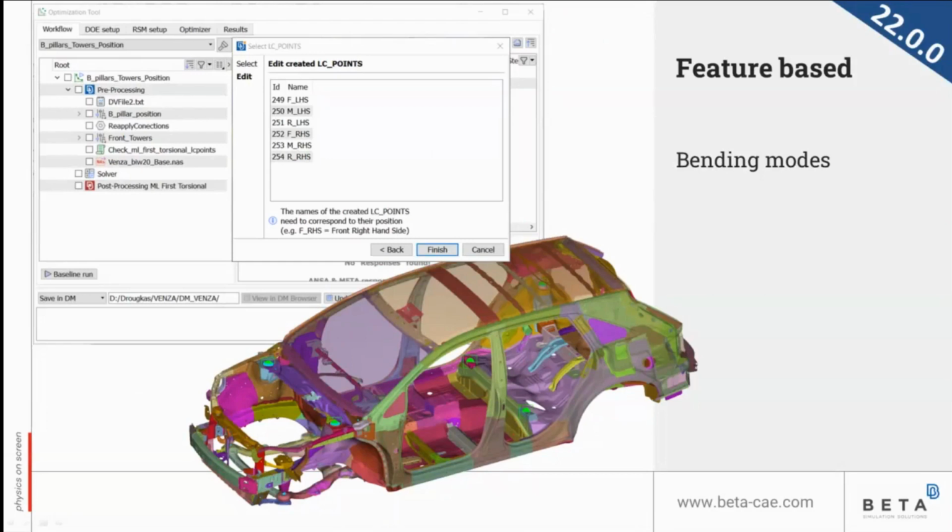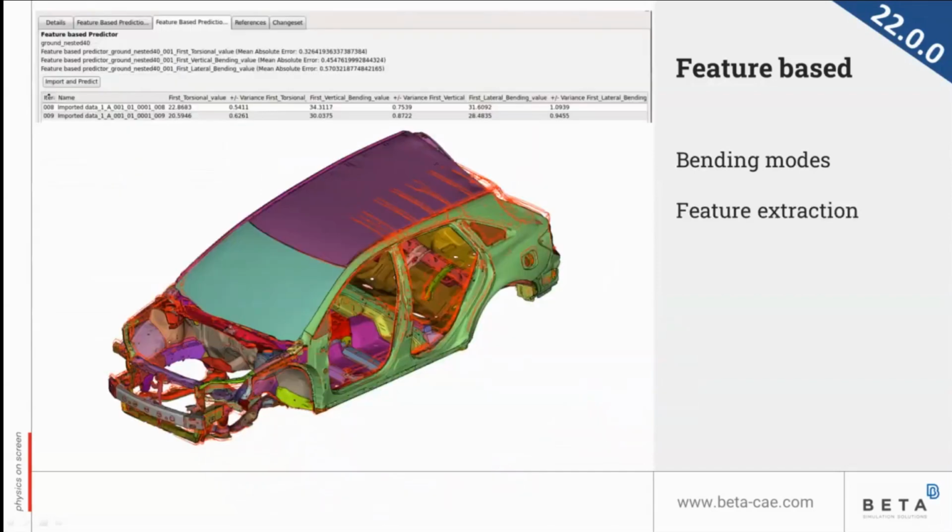So after each iteration of a normal modes analysis, in this case, the Meta will launch in the background, and the session will calculate the first torsional, vertical, and lateral bending mode frequencies and create key value responses for these. So this means that when we perform then the ML training inside Convos, we will be able to use these responses for the training. Once we perform the training, we can use one predictor to make predictions for new models.